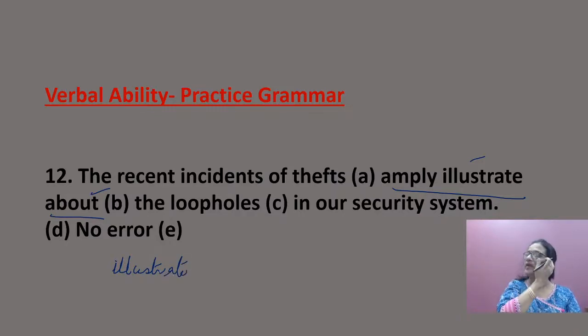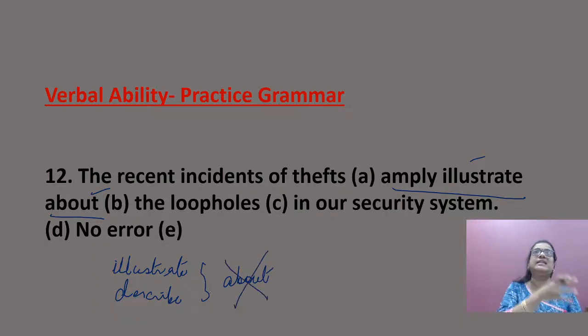Illustrate, to give example about something. Or describe. These two words will never have about, because describe means you say something about. You don't use about after illustrate or describe. So here is the mistake.